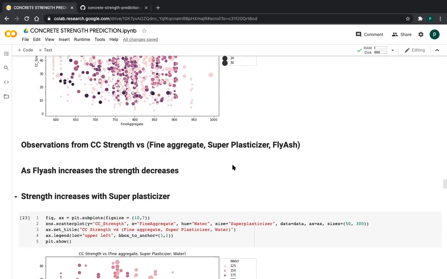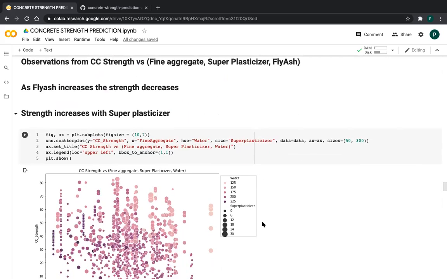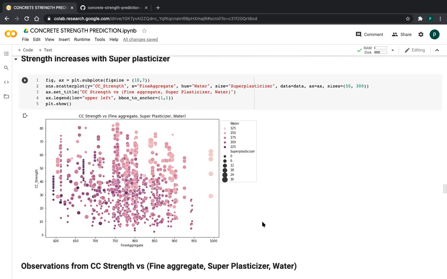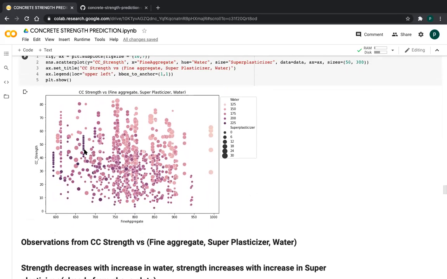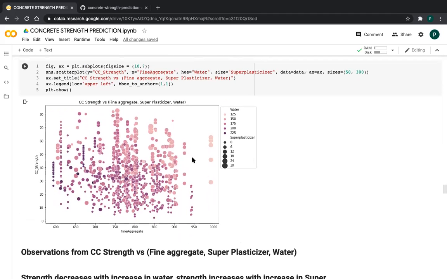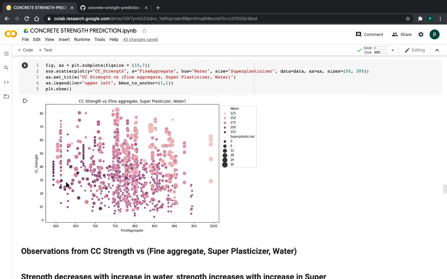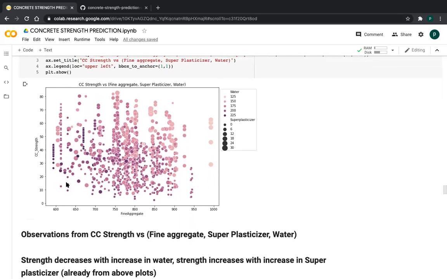And there are so many other features. So I take these features: fine aggregate, water, and superplasticizer. So coming to this, friends, where is the black color? These are all the black color, small dots. From this we can know that if the water is more, the strength is less. The water is more, the strength is less. And the water is less, the strength is more.